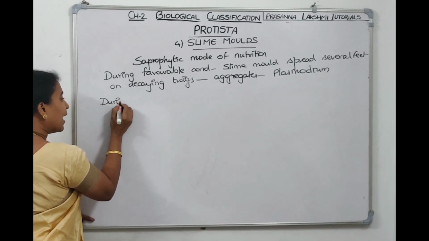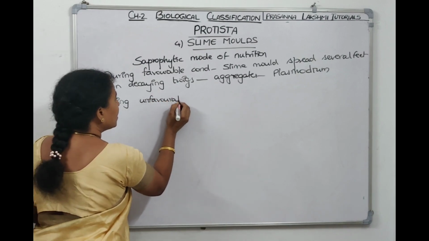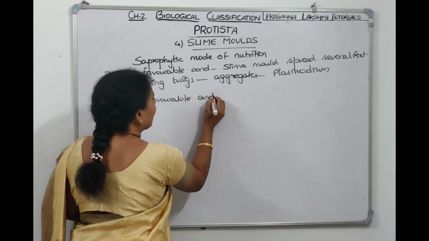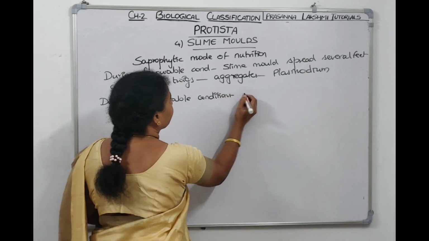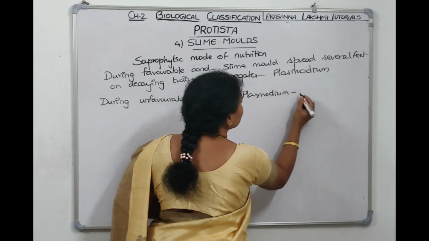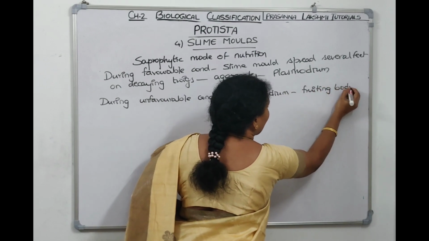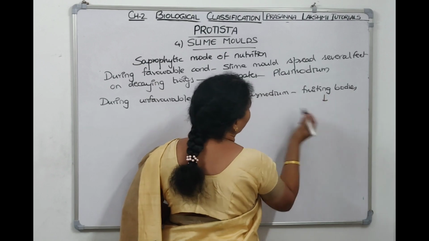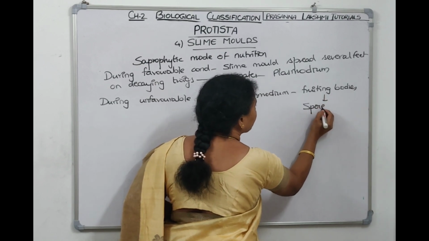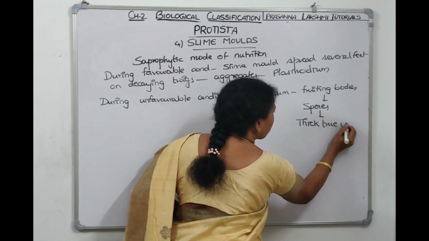Whereas during unfavorable conditions, what will happen? This plasmodium changes into a fruiting body, and this fruiting body on the top has spores. Now these spores have thick true walls.